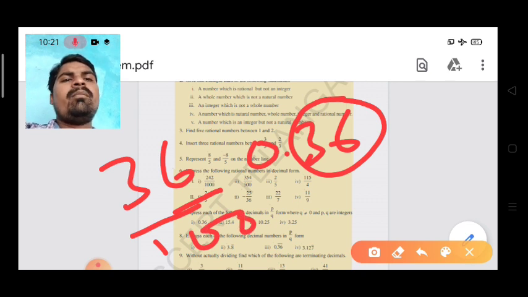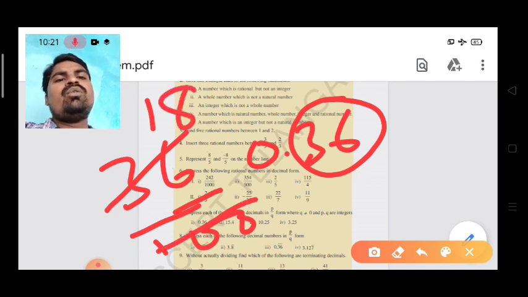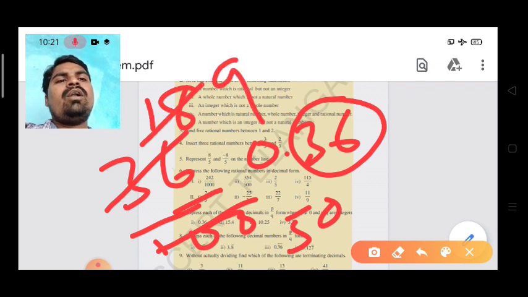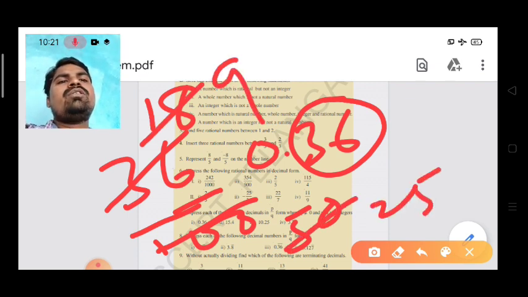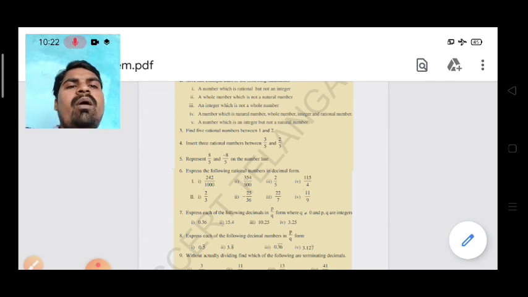This is the P by Q form. If possible, convert into simple form. Here 2 fours are 8, 2 nines are 18, 2 twenty-fives are 50. So 9 by 25 is the simplest form. Like that you have to convert the seventh bit into P by Q form. It is very simple. And the 8th bit is already explained; it depends on periodicity, equation 1 and equation 2. Like that you should complete these bits.